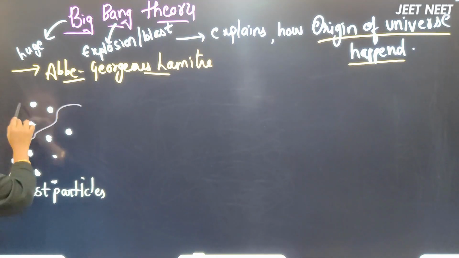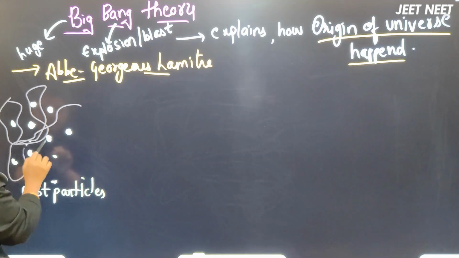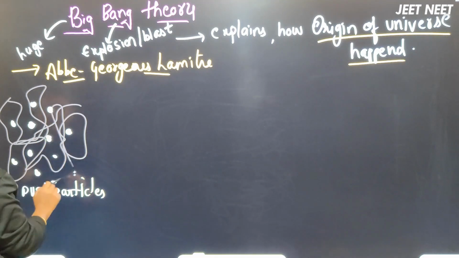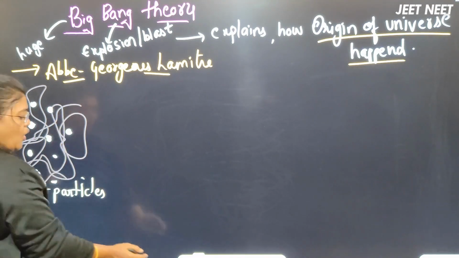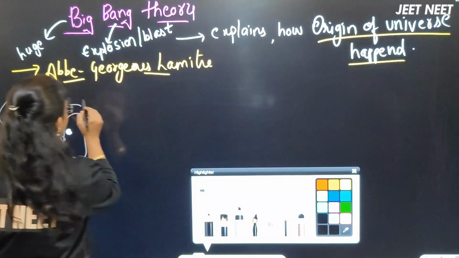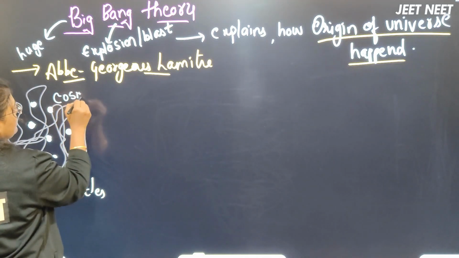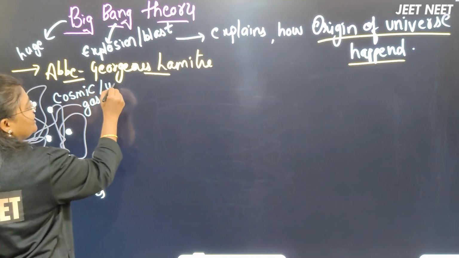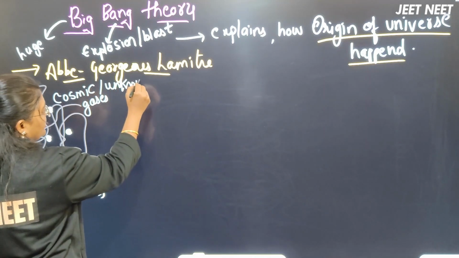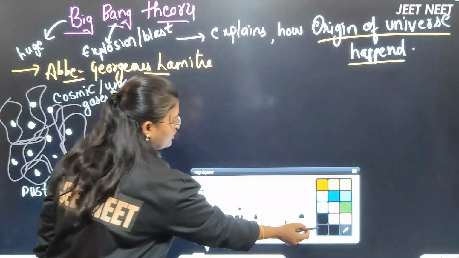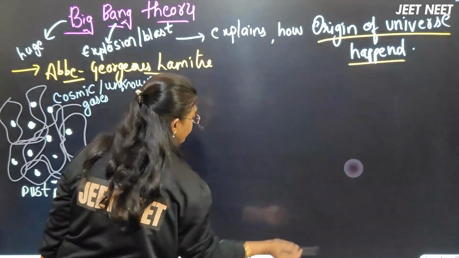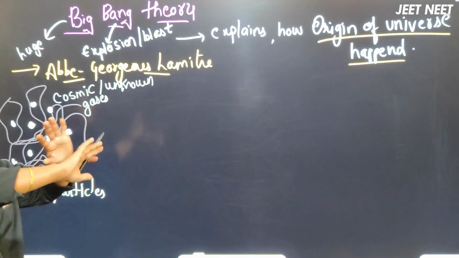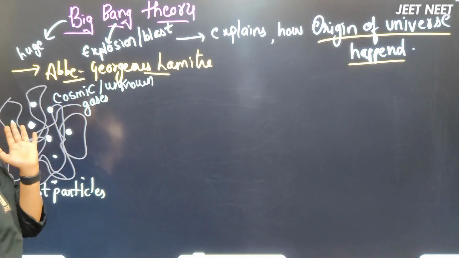He didn't know what this gas was, so he called it cosmic gases, the unknown gases.